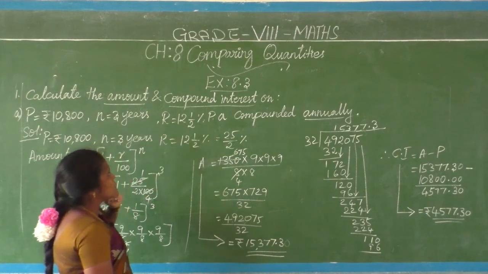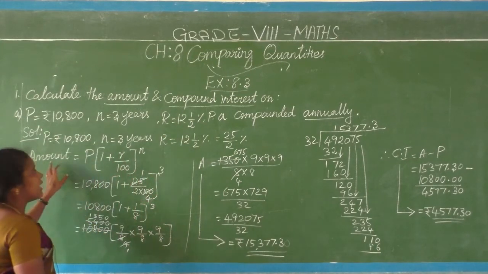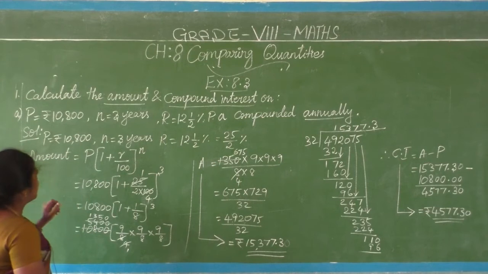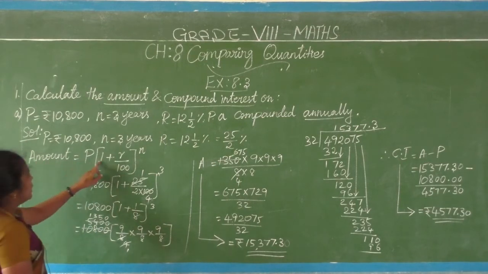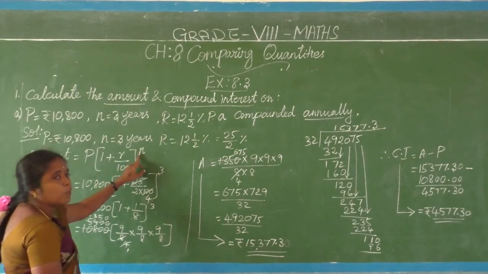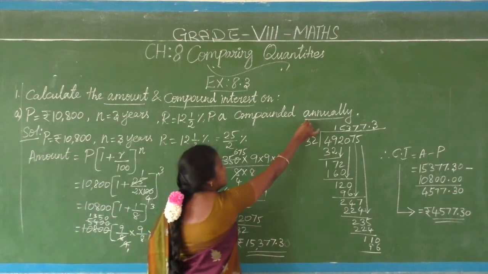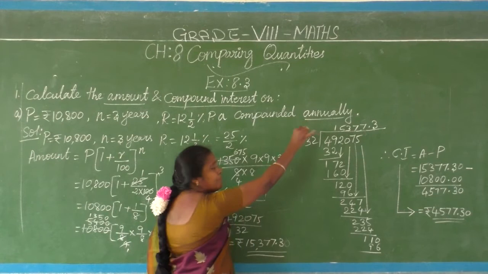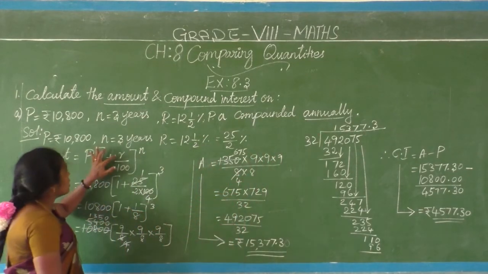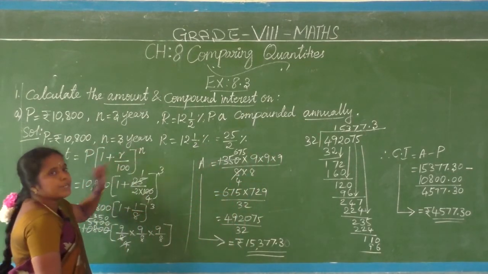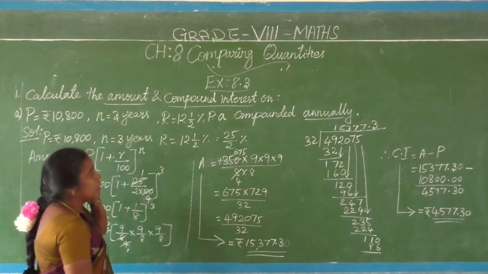So which formula will you select? Compounded annually formula. The first formula we have seen now, amount equal to P into 1 plus R by 100 the whole power n. If there is any word half yearly in the question, you have to put here R by 200, here 2n. So just read out the formula properly.